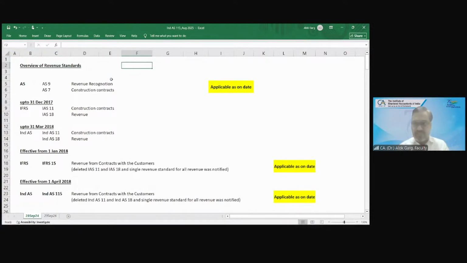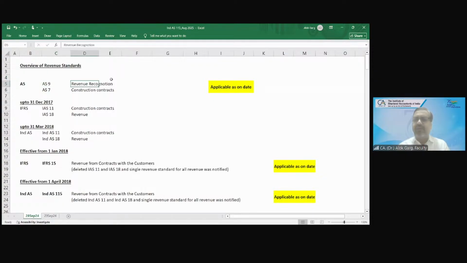First of all, which standards are applicable in India and globally? While you are learning Ind AS 115 for the first time, you are already aware of the old accounting standards, IGAP, AS. In accounting standards, we have AS 9 and AS 7.